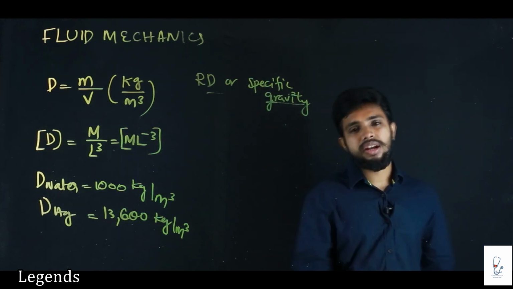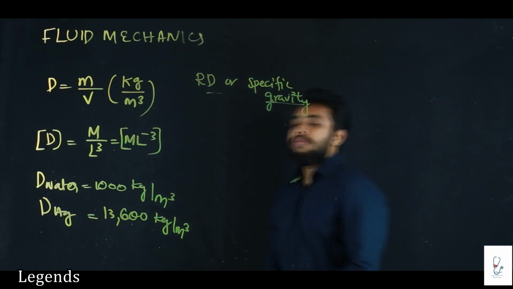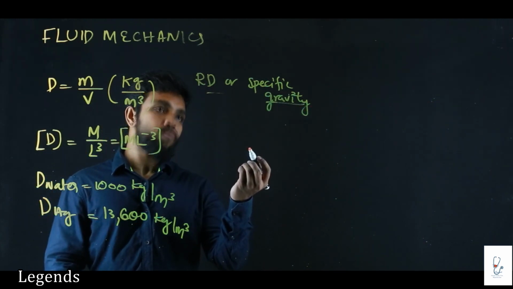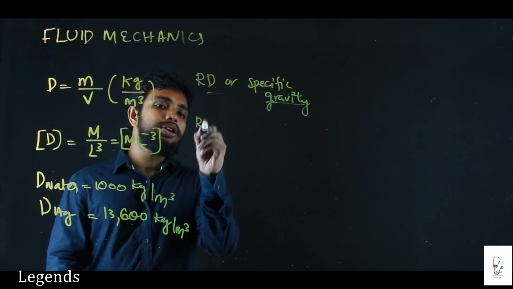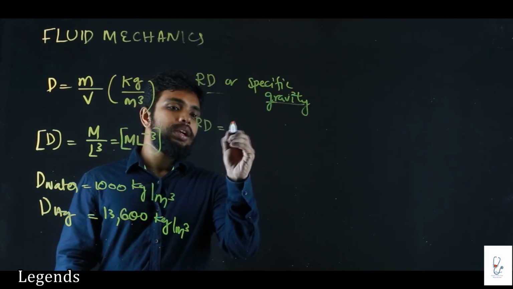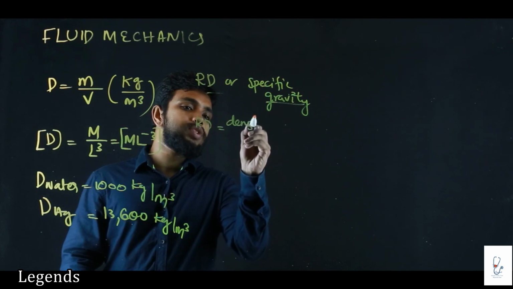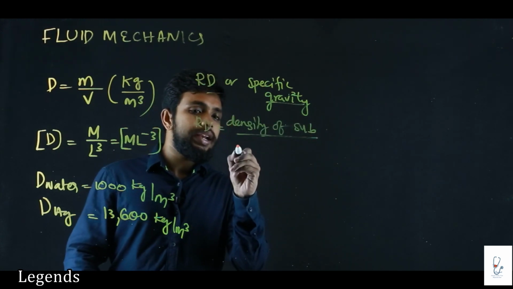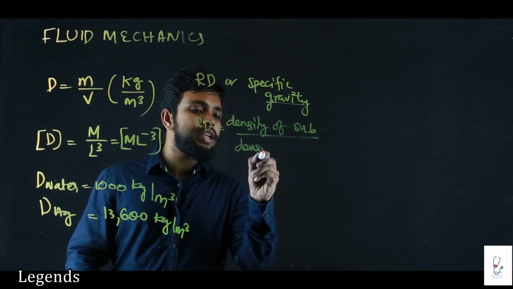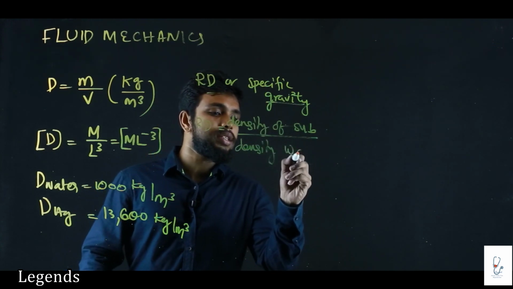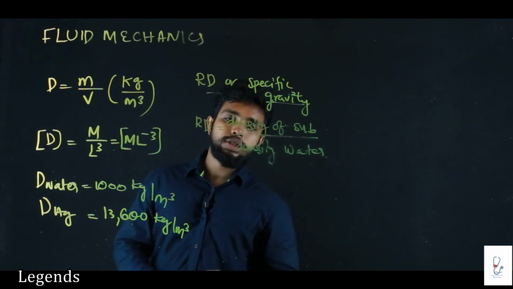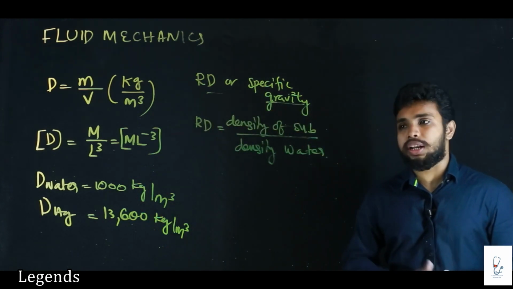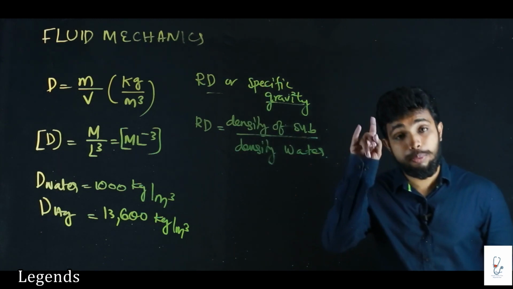Density comparison, we could say relative density is equal to the density of a substance by the density of a standard fluid. That means for a fluid we can take it as the density of water. Sir, then how much will be the relative density of water? Density of water by density of water, that will be 1.